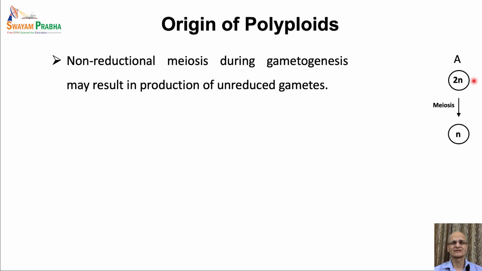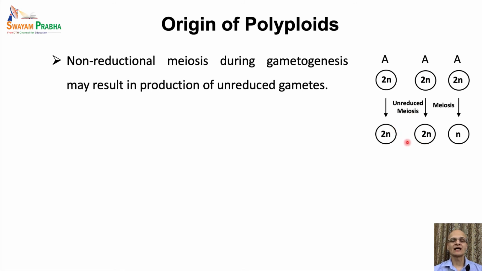Here is our parent microspore or megaspore mother cell, which undergoes meiosis and forms haploid gametes. So here is a 2n parent cell, and in the gametes, ploidy will be n, that is half the number of chromosomes in the somatic cell. Now, under certain circumstances, specifically environmental stress conditions, this reduction does not occur, and the ploidy of the gametes would be the same as that of the parent. That is 2n number of chromosomes.